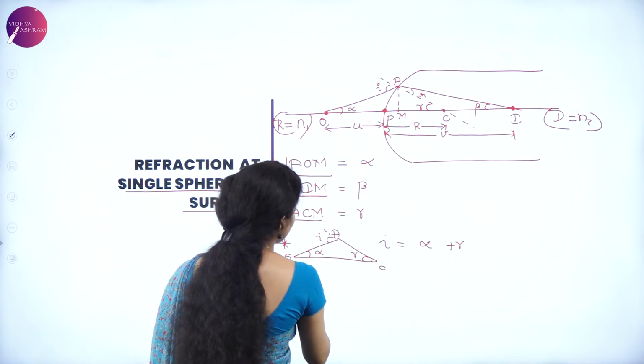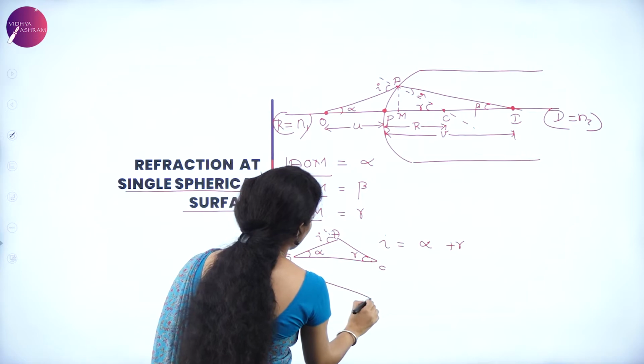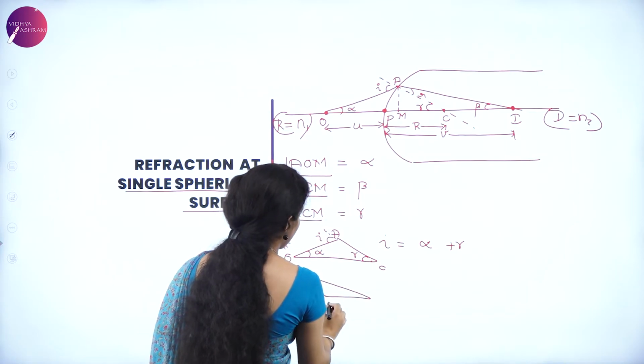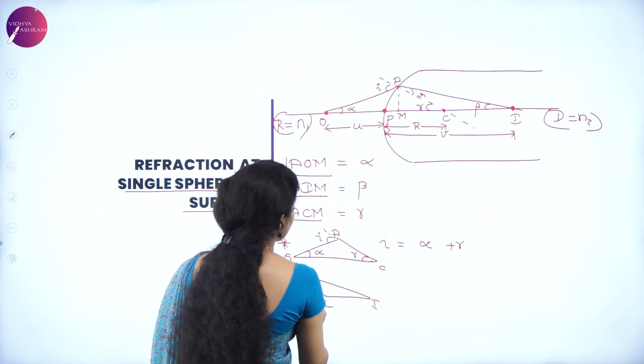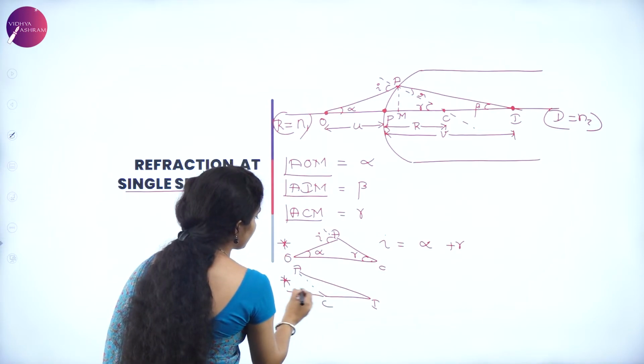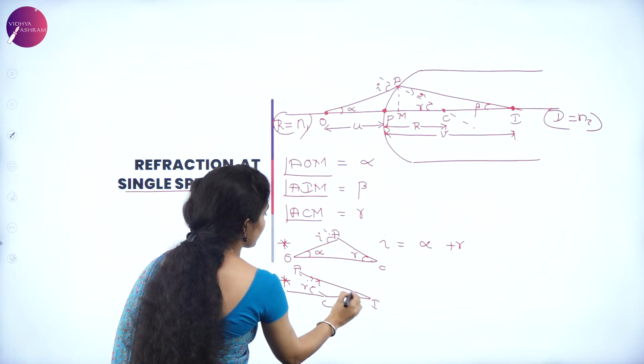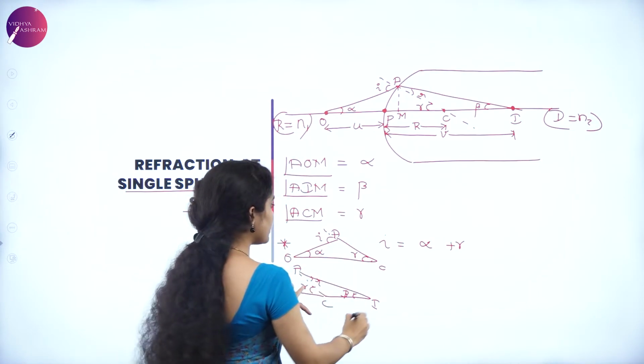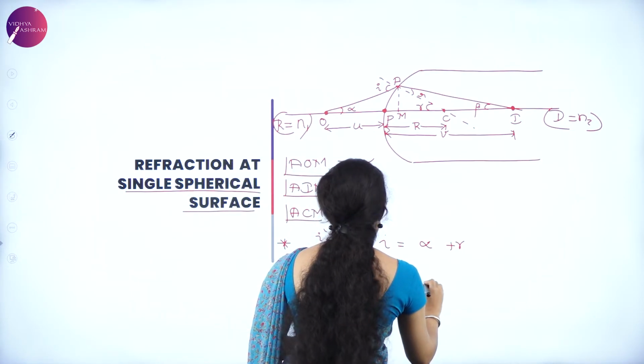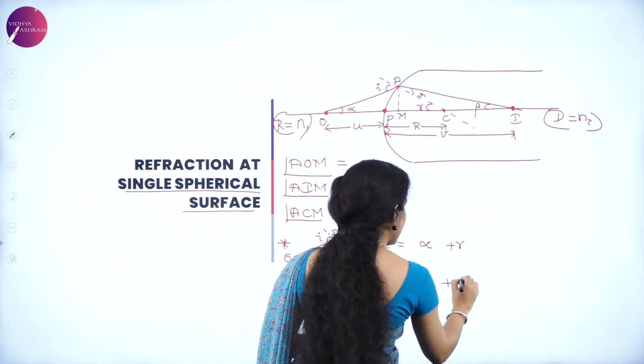I'm just considering A, C and I, triangle ACI, wherein this angle makes an angle gamma over here. So here you have r, here you have beta. Gamma is exterior, which is equal to the refracted angle r plus beta.